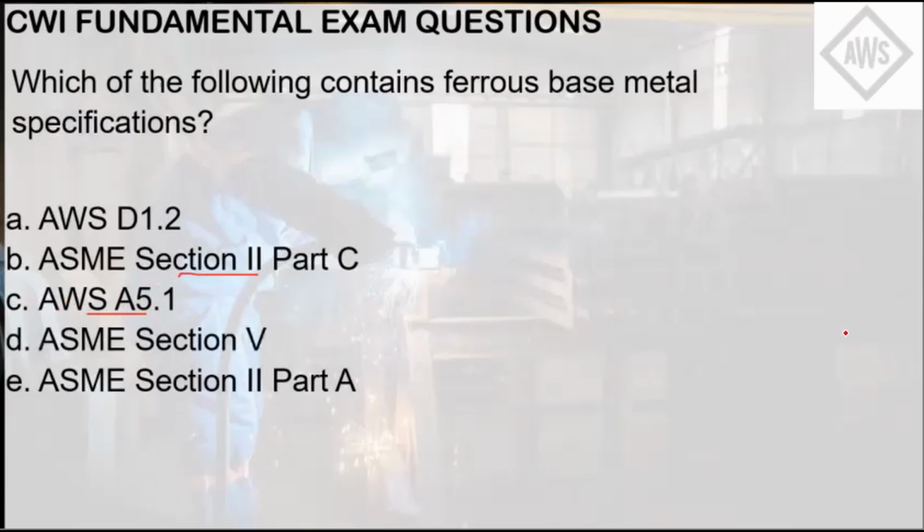ASME Section 5 is the NDE code, which leaves us to letter E. So the answer here is letter E. ASME Section 2 Part A refers to ferrous base metal specifications, or metal specifications with iron bases.